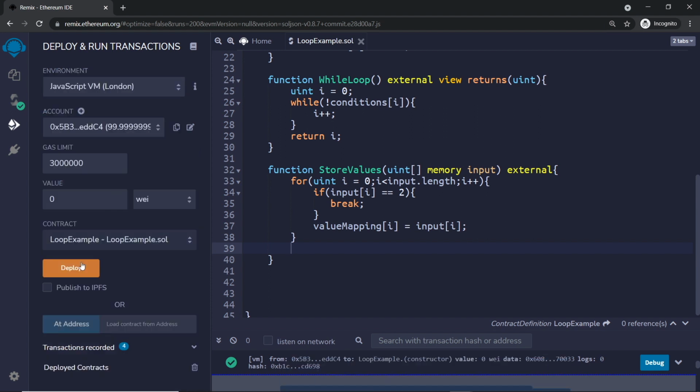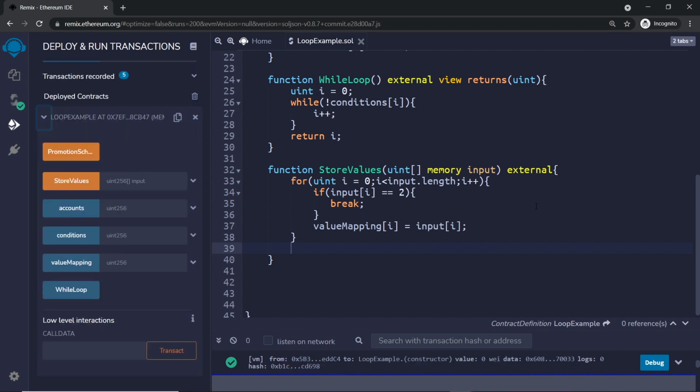We can deploy this on JavaScript VM and test it with Remix's UI. We enter an array with 5 values, with one of them being the value we specified. Now, we can see the values before it have been stored in the mapping, but none of the values after it, including the particular one, are stored. Again, note that loops shouldn't be excessively used, and if you can replace your arrays with mapping, where you can search a value with a key, that should be preferred.